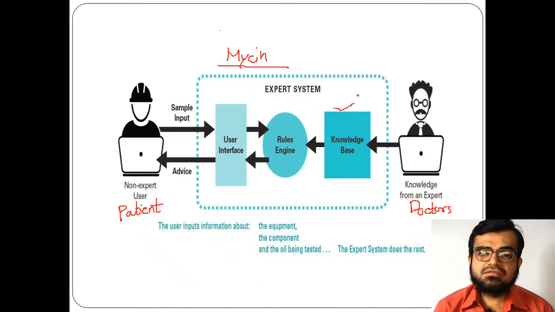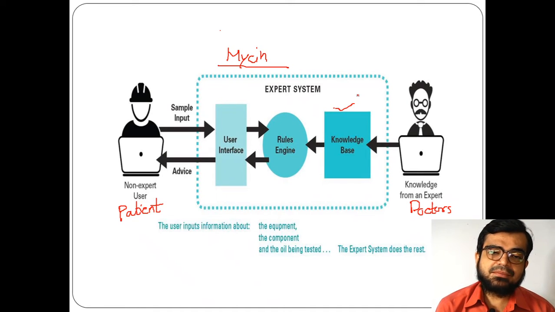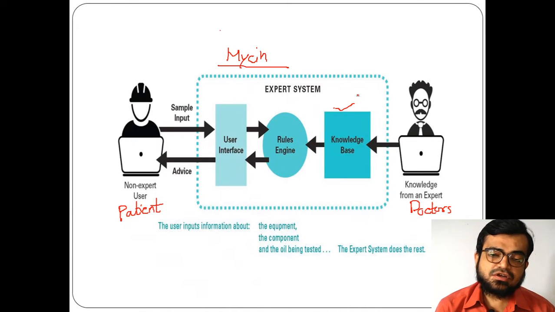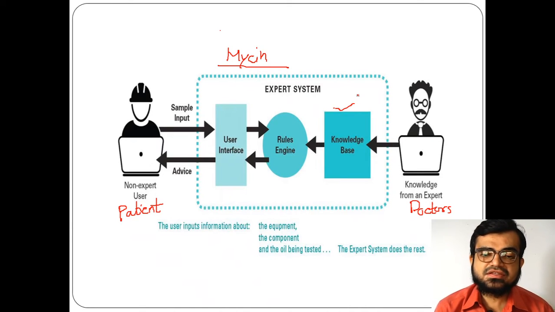but still this supporting mechanism helps a lot in some cases, because it is not always possible for doctors to be available for that kind of problem. So with the help of this expert system, it is very helpful, and it was developed because of this reason only. The expert system was developed in the 1970s. In that era it was developed, and for this reason only.